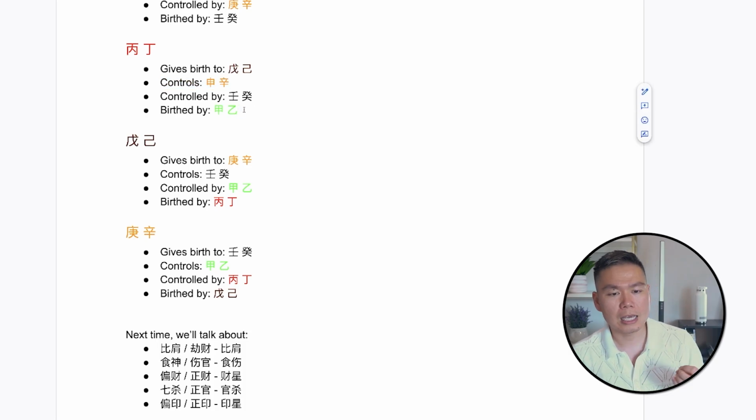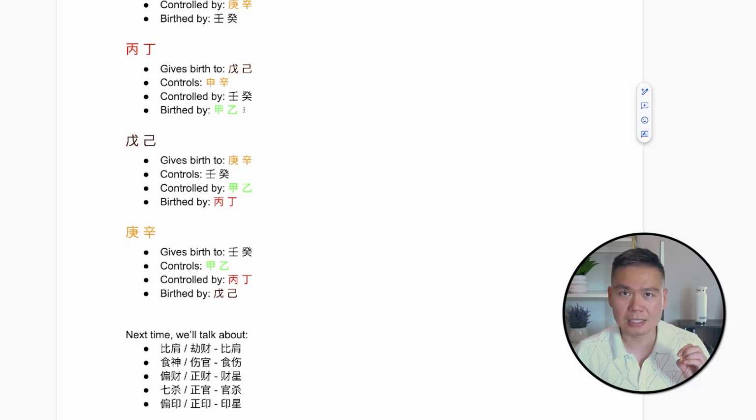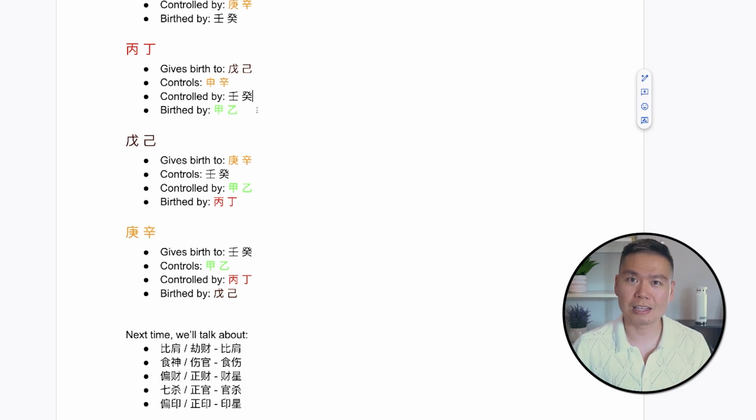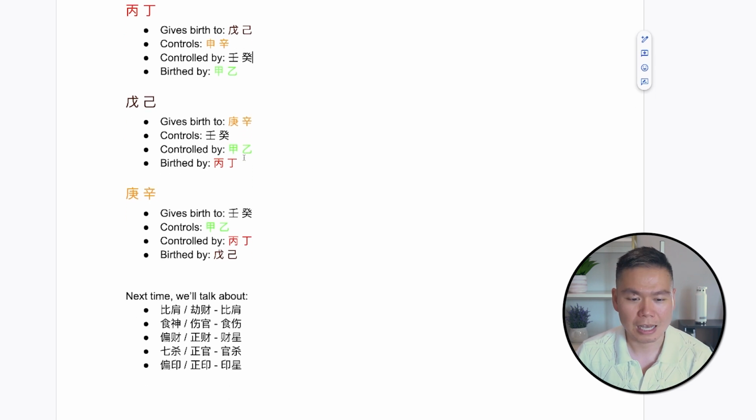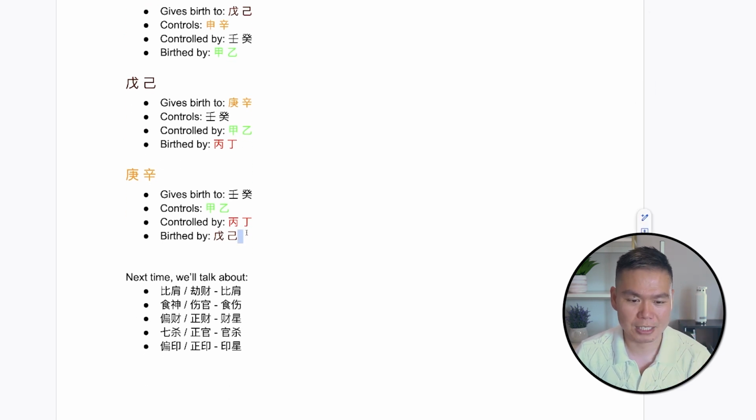Now, when I say it's happy or not happy, it doesn't always mean it's happy. When it's birthed by too many of the same thing, it's not always that happy. But it's definitely not happy when it's controlled by 壬癸. But if 壬癸 is too little, that has its opposite problem. So nothing is purely good and nothing is purely bad. It's all about equilibrium, which is the main concept of BaZi, which technically has a lot of parallels in life.